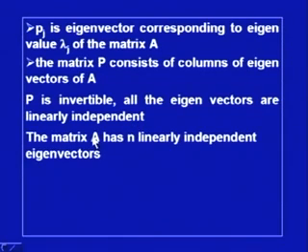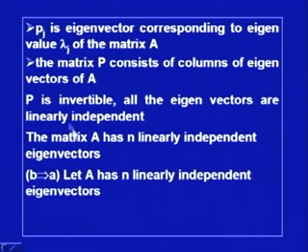So, the matrix A has n linearly independent eigenvectors, and we have proved the result. So, if A is diagonalizable, then it will have n linearly independent eigenvectors. Now the converse part is that if it has n linearly independent eigenvectors, then it is diagonalizable.